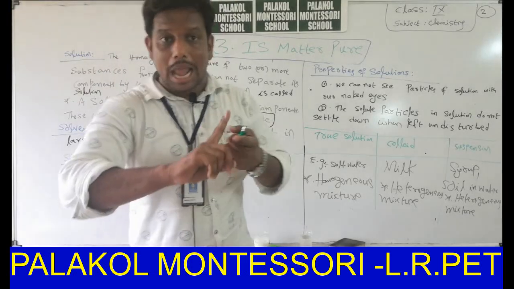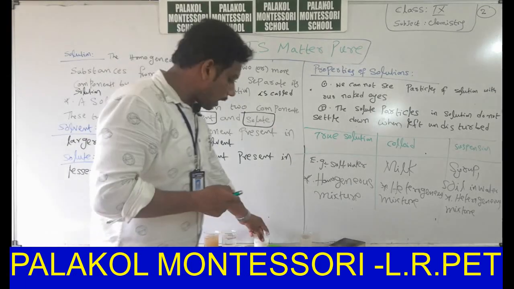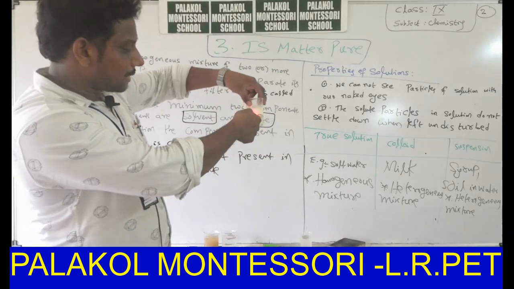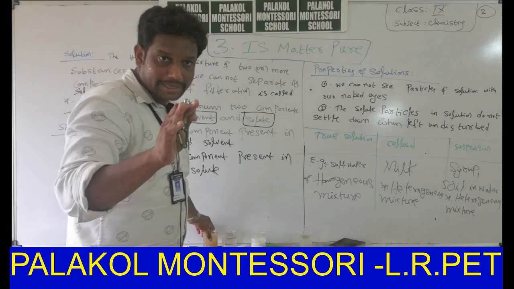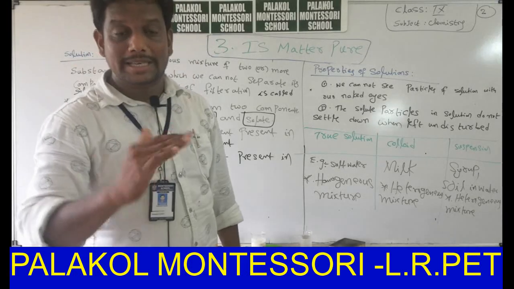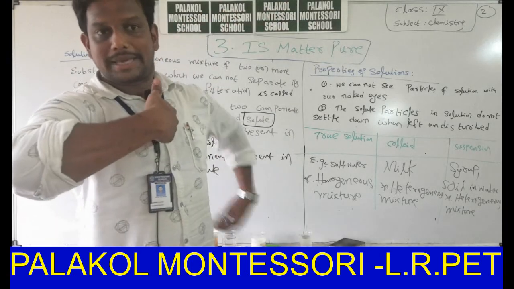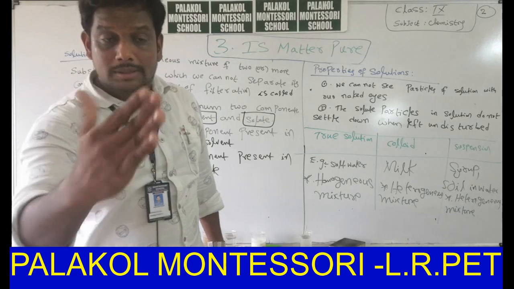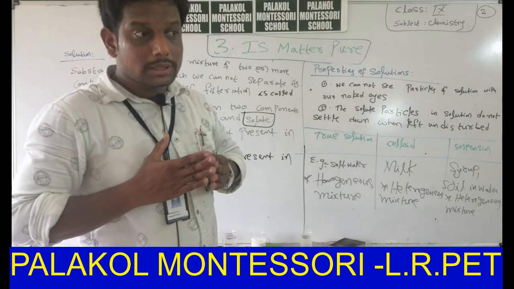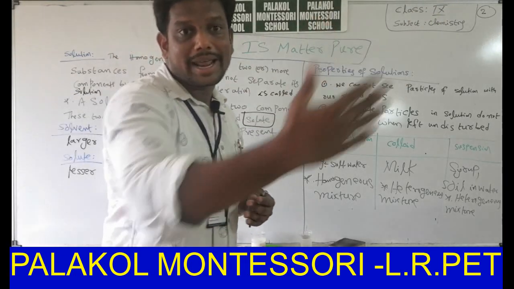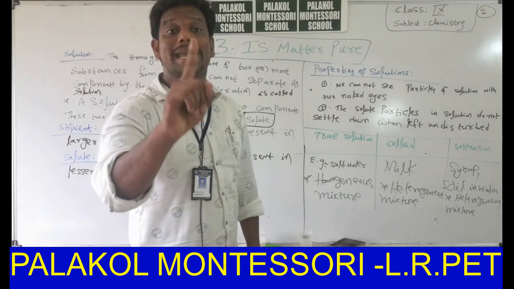Now I will explain. Colloids and suspensions do not pass the beam of light towards themselves. Colloids and suspensions scatter the beam of light. This is called scattering, not passing. Suspensions and colloids scatter the beam of light towards another direction. That means scattering of a beam of light from colloids or suspensions is called the Tyndall effect.